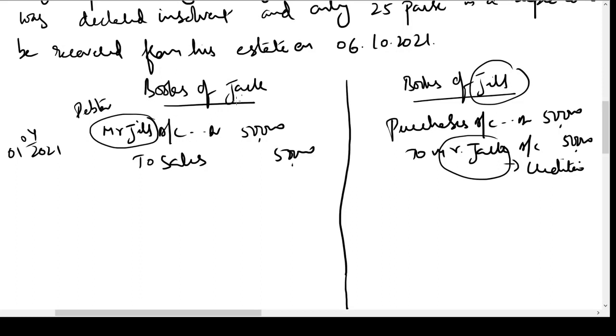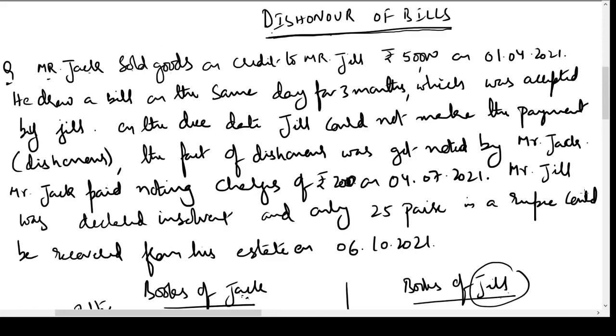Now what is the meaning here? Jack is saying Mr. Jill owes me money 50,000, and Mr. Jill is saying that to Mr. Jack we owe money 50,000. So Jack is saying Jill has to pay me 50,000, whereas Jill says I have to pay 50,000 to Mr. Jack. So this position of debtor and creditor has been created because of this transaction. Now let us see how they temporarily settle this position using a bill of exchange.